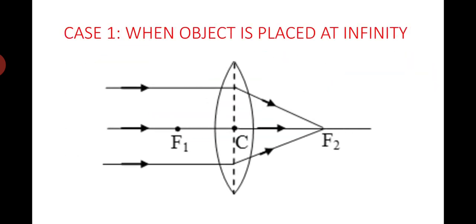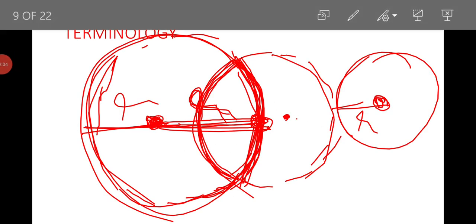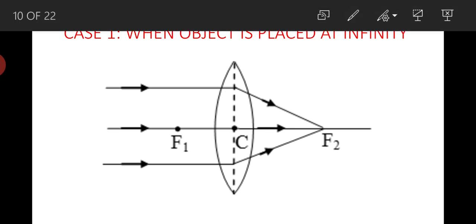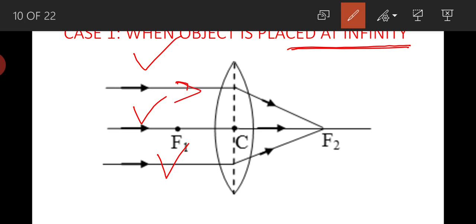Now let us see actual cases of image formation. Case 1, when object is placed at infinity. So what happens? Light rays which are coming from object at infinite distance will be parallel to the principal axis, and when all the parallel rays pass through the lens, they will meet at focus. We know that the rays which are parallel to principal axis, when they fall on the lens, they will meet at focus. Hence image will form at focus.